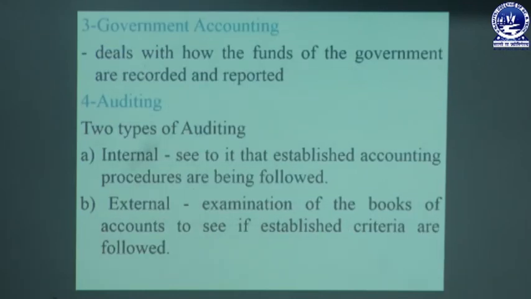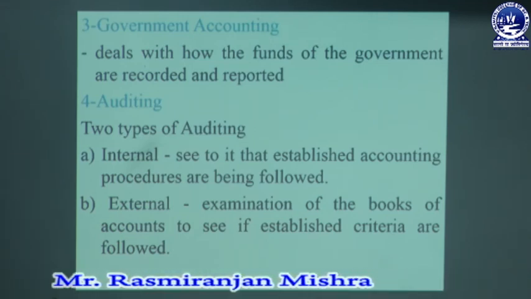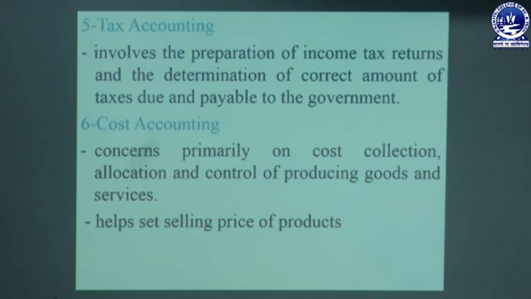The third part of accounting is government accounting, which deals with the funds of the government, which are recorded and reported from time to time or for a specific financial period. The fourth one is auditing. Auditing is of two types. One is internal, which sees to it that established accounting procedures are being followed. The second is external, which means examination of books of accounts to see if the established criteria are followed or not. Then the fifth branch of accounts is known as tax accounting, which involves preparation of income tax records and determination of the correct amount of tax payable to government at regular intervals.